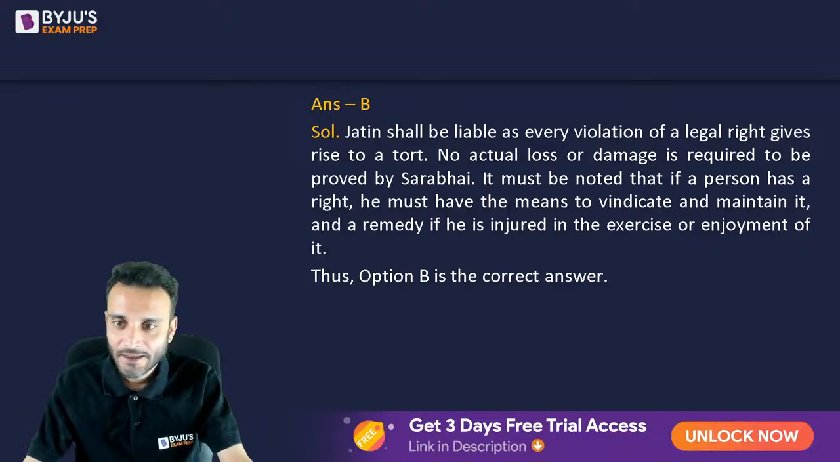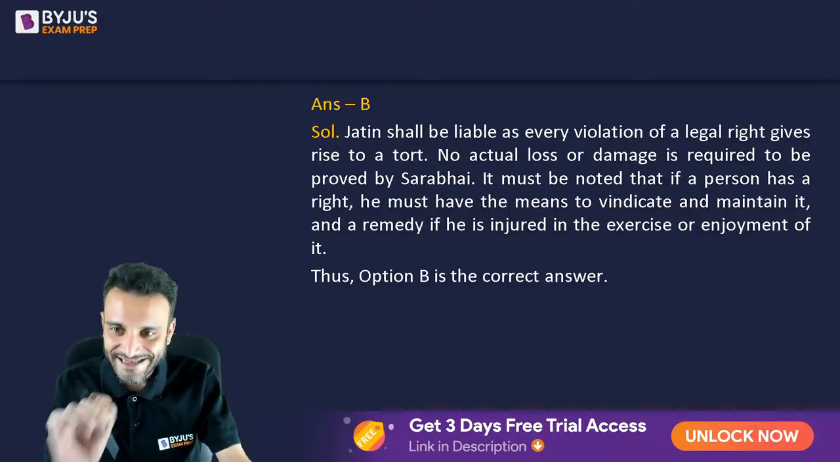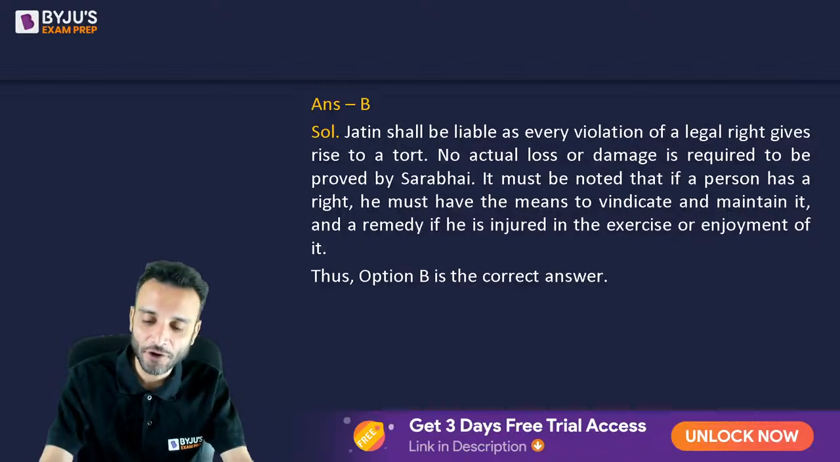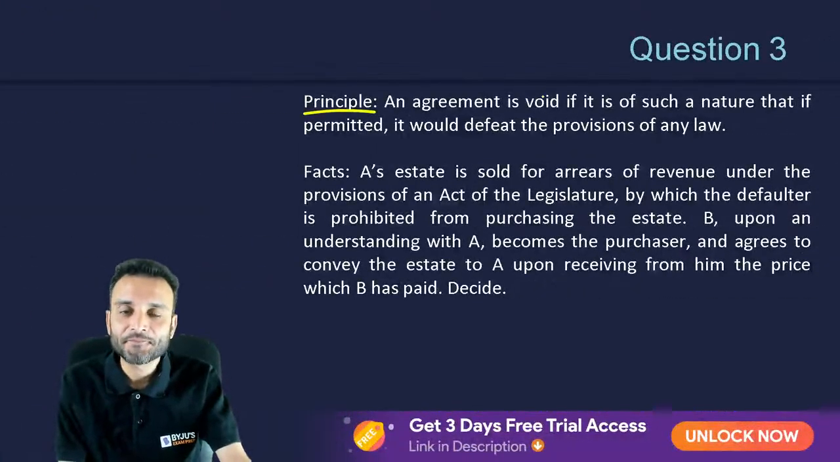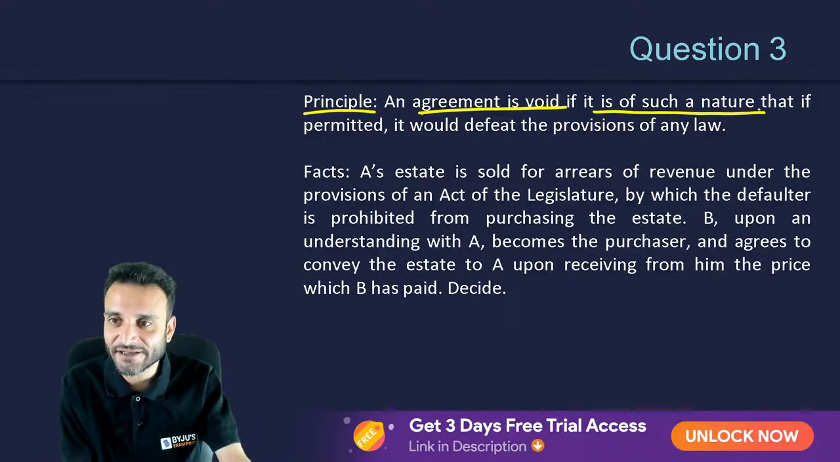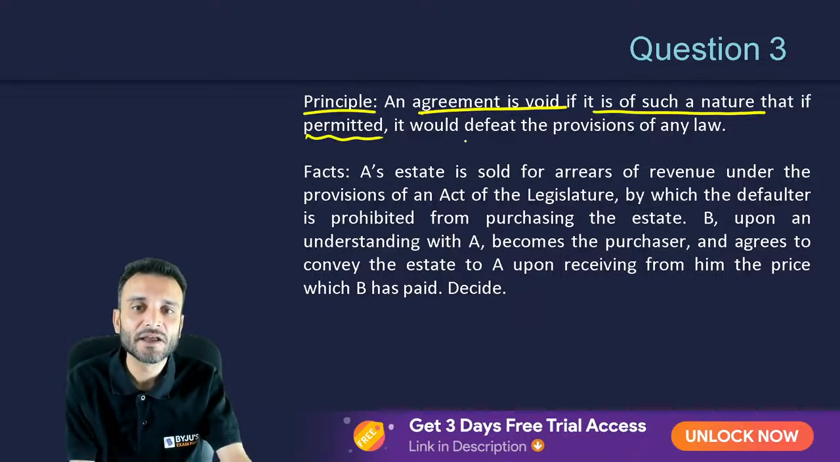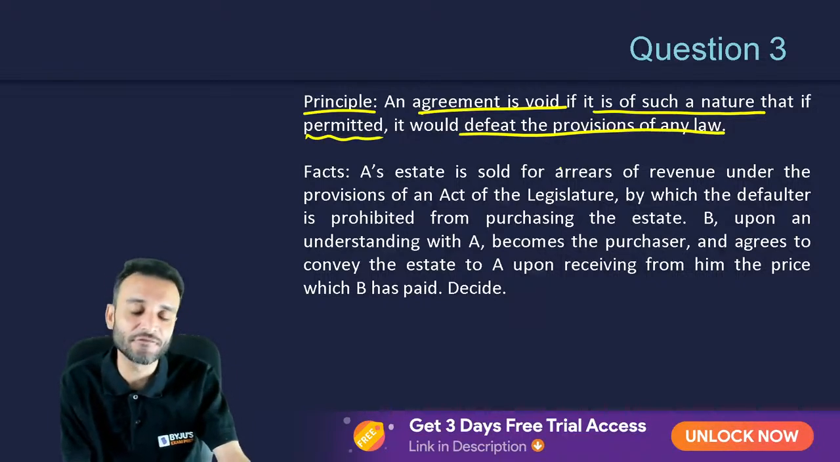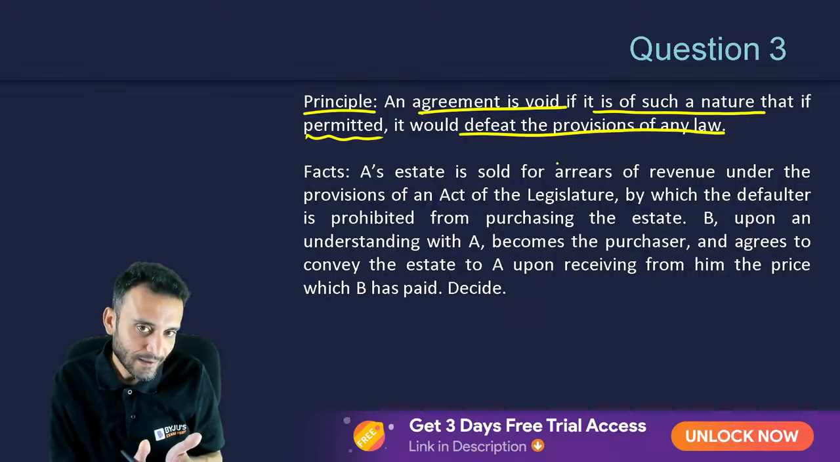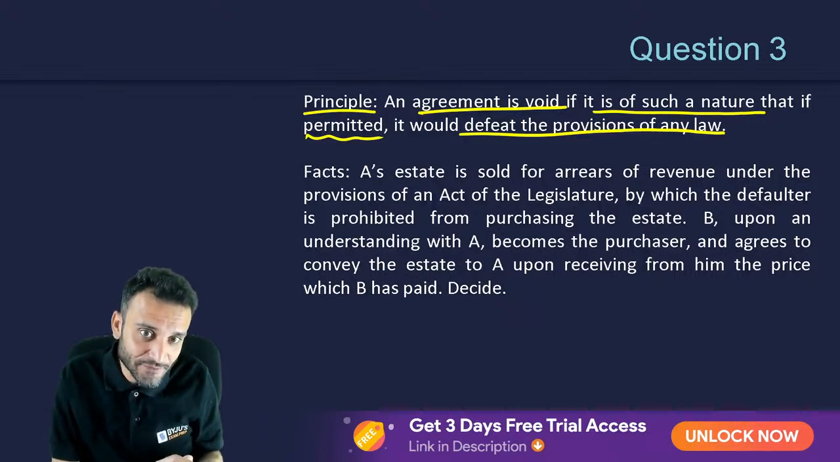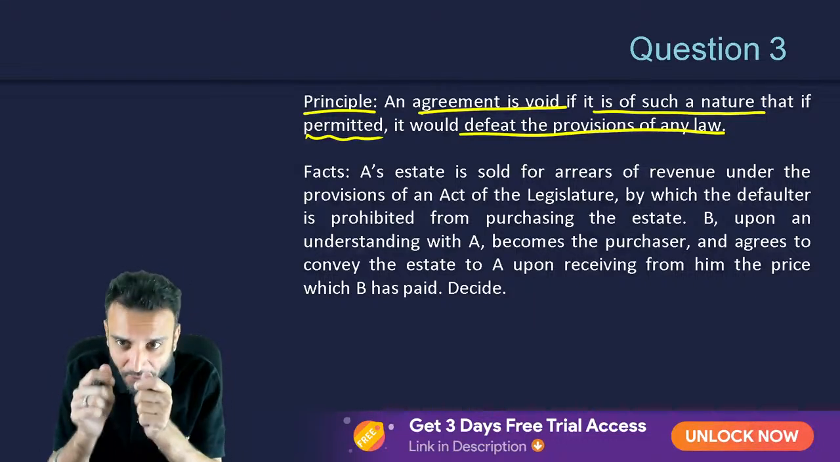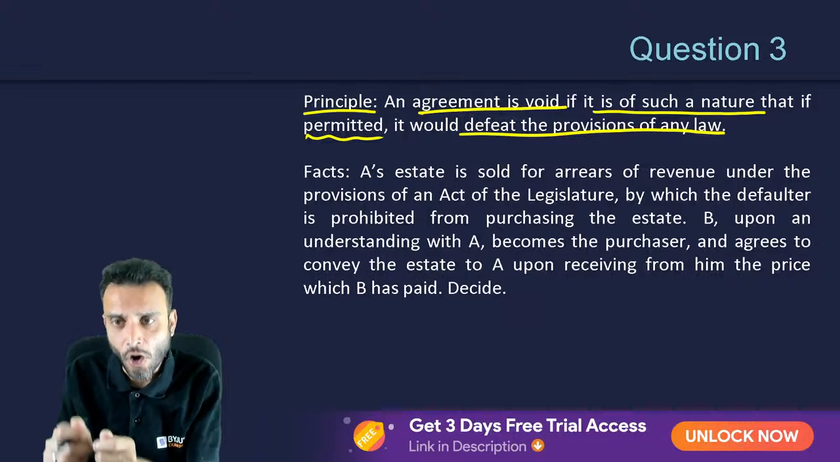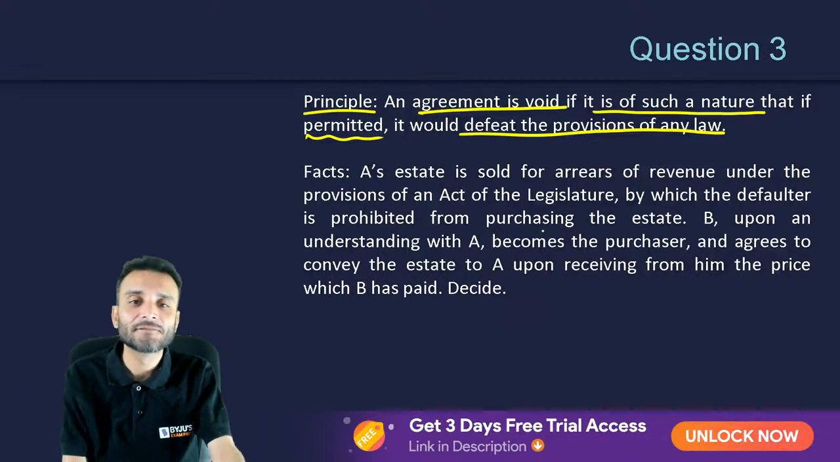Okay. Chalo. So B is the correct answer. Moving on to the next question. Principle. An agreement is void if it is of such a nature that if permitted, it would defeat a provision of law. So, an agreement is void because the agreement is of such nature that it defeats the purpose of a provision of law. Now, let's see the facts.